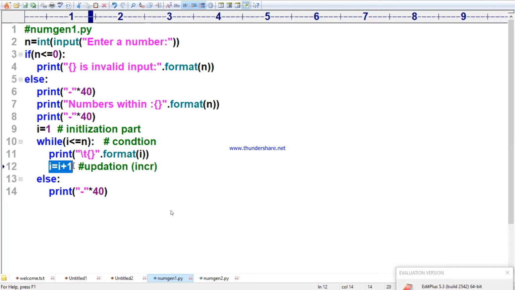I is 2. 2 less than or equal to 5, true. Once again our value of I printed, 2. I is equal to I plus 1, that is 2 plus 1, 3. 3 less than or equal to 5. Again 3 printed. 3 plus 1, 4. 4 less than or equal to 5. 4 printed. 4 plus 1, 5. 5 less than or equal to 5. 5 is printed. I is equal to I plus 1, 6. 6 less than or equal to 5, false. It comes out of the loop and prints that line. Yashwant, understood, ma?